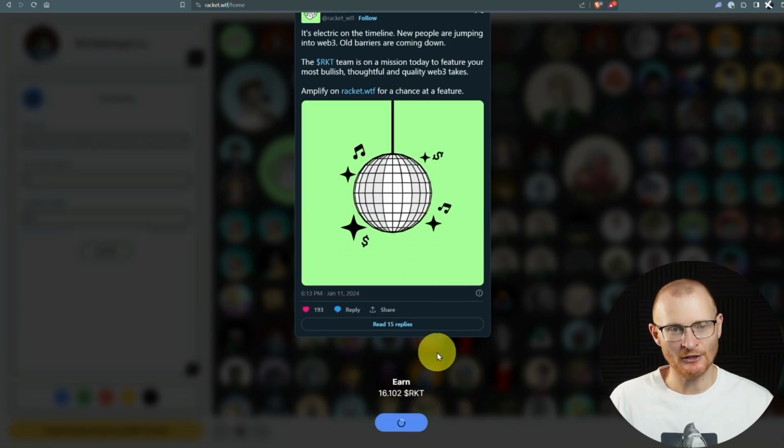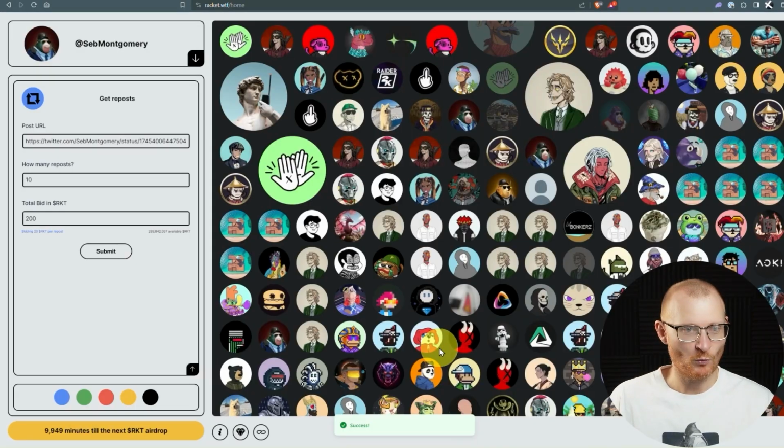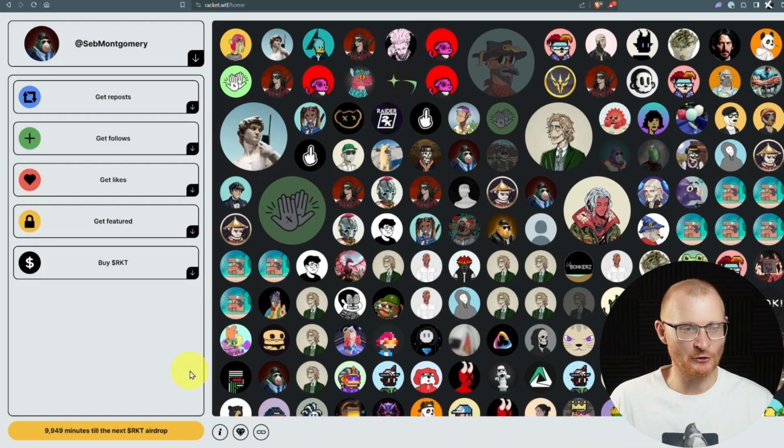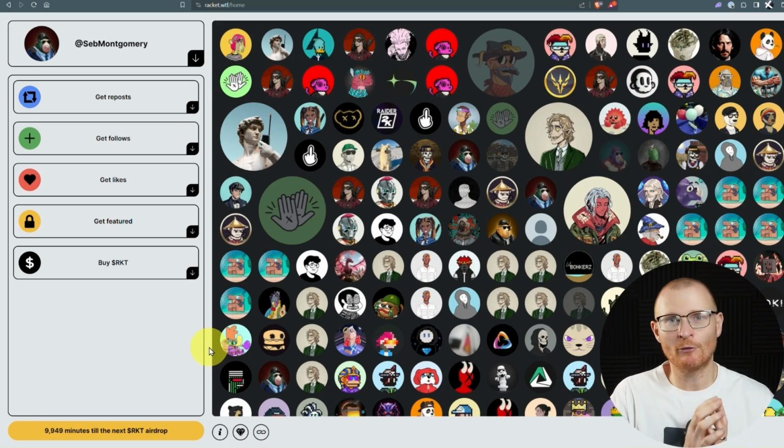So yes, it's a way for you to earn this token, which of course, if a lot of people do this, then there's some sell pressure on the token. However, the first stage is getting a couple of thousand users. Maybe you're part of those couple of thousand users. And then they can go to companies and go, we can target our Web3 clientele and get more engagement, because that's what people are often after.